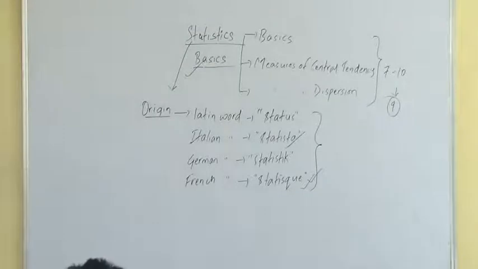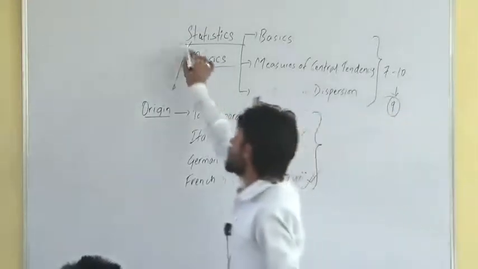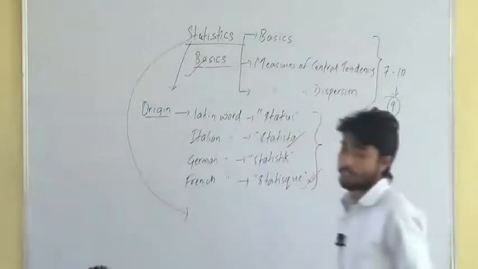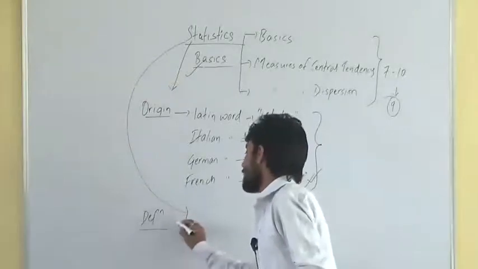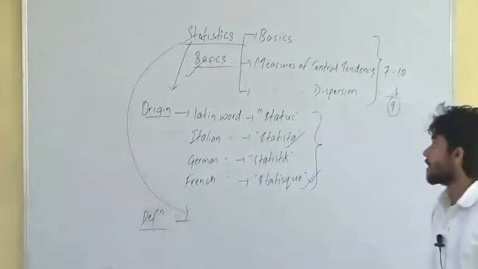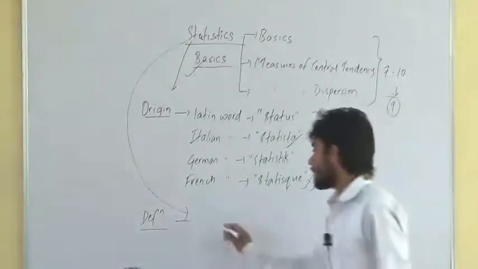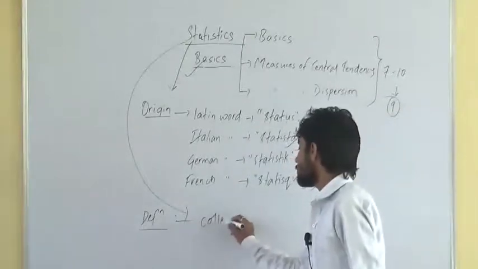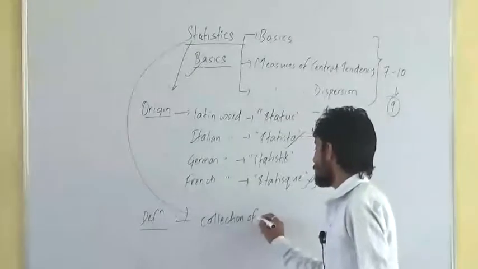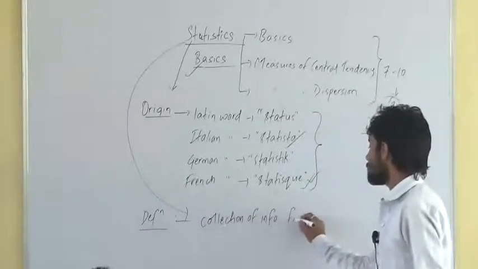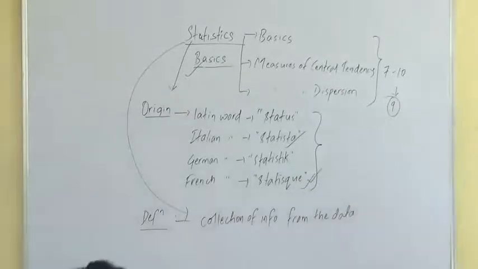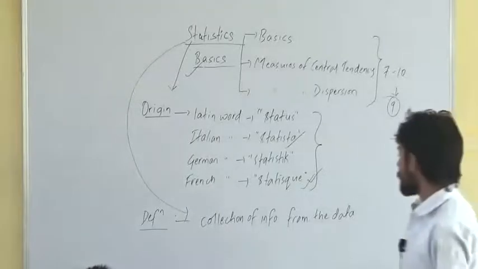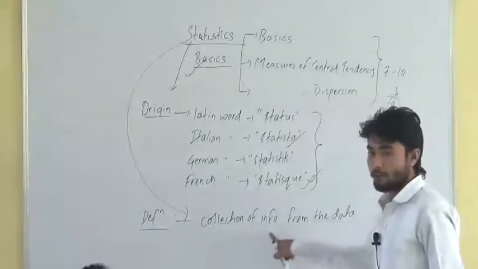After this, if I have to define the term statistics, the simplest definition of statistics would be the collection of information from the data, or the gathering of information from the data.